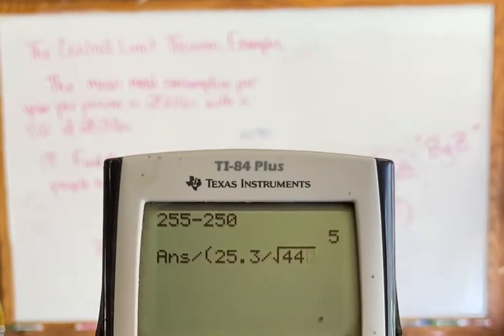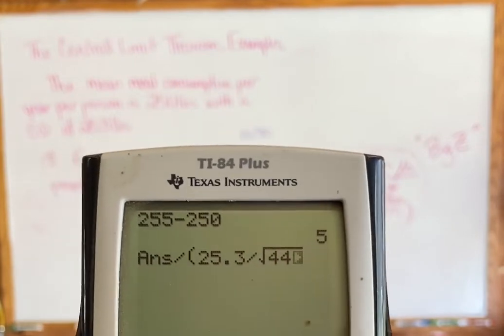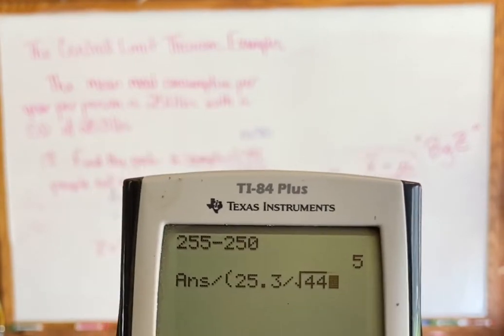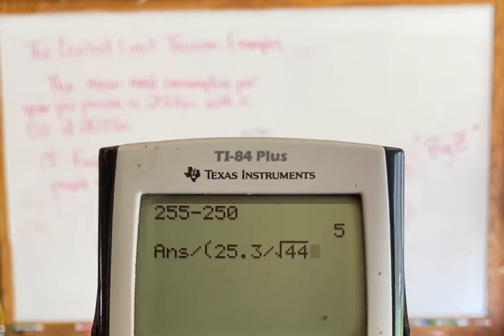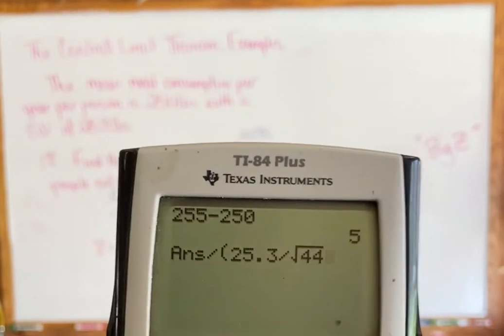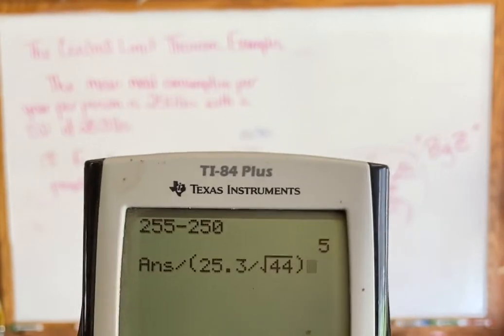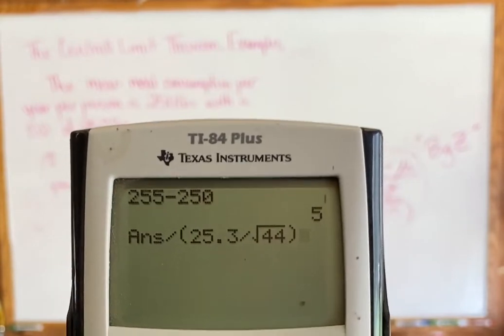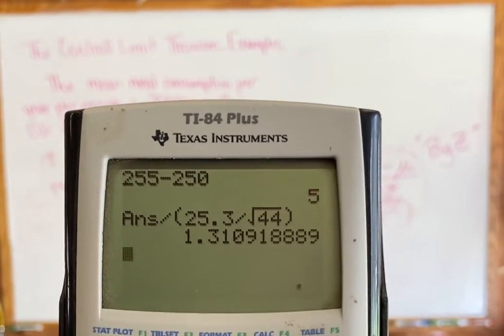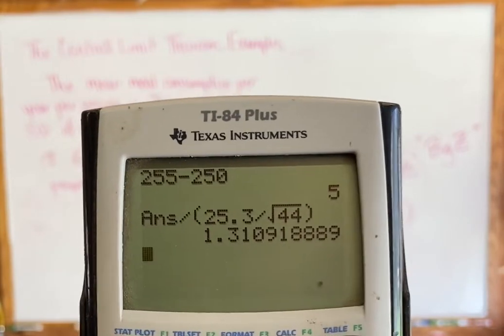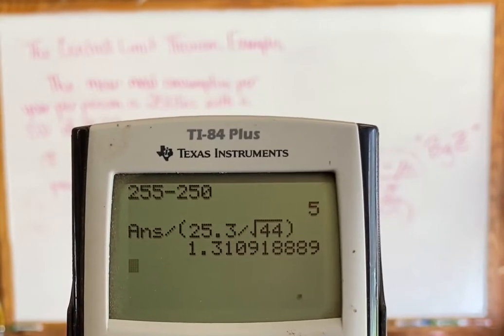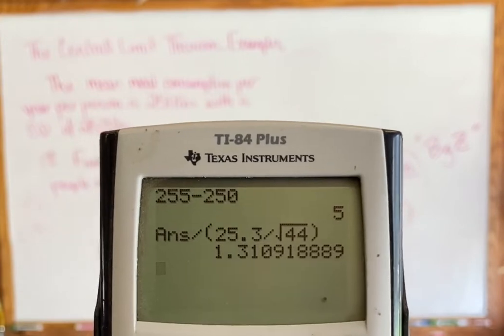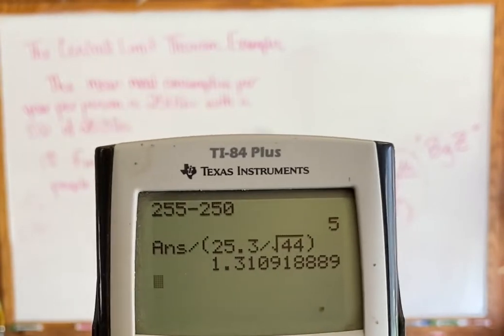For a lot of you this is good enough, but if you need to, use your arrow to get out of the square root and close the parenthesis. If it looks like this, then you're getting the correct answer. So take a little note of that: that's what it should look like in your calculator with parentheses and everything. I get a z-score of 1.31.